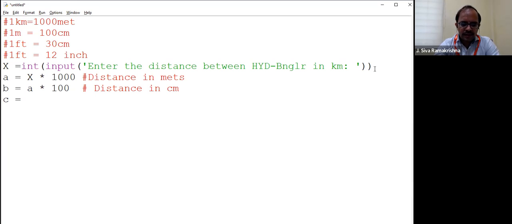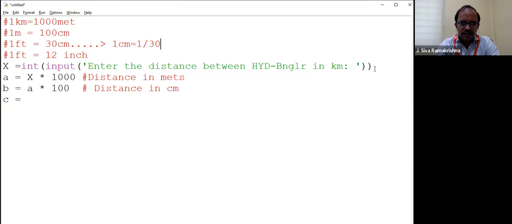So 1 feet equals 30 centimeters. Vice versa, what is 1 centimeter? 1 centimeter equals how much? Can I say 1 by 30?